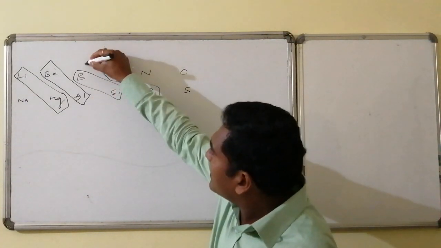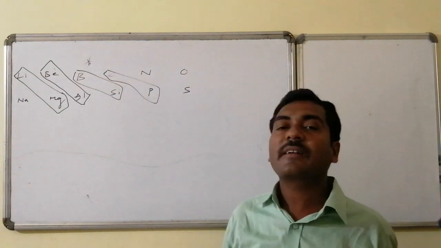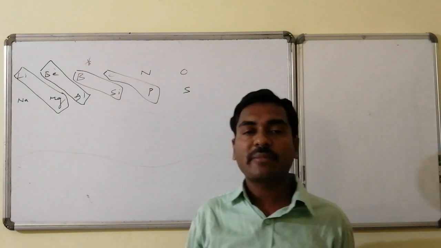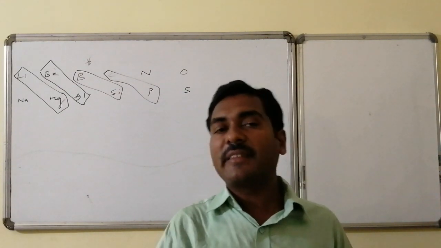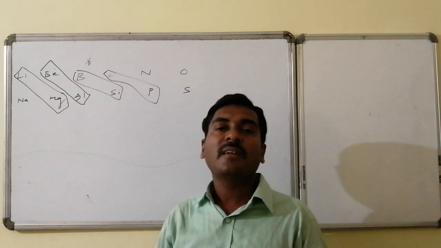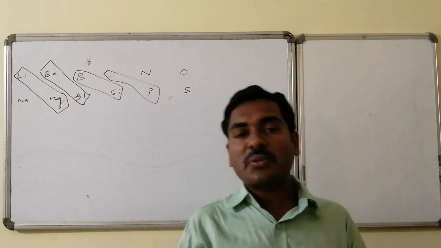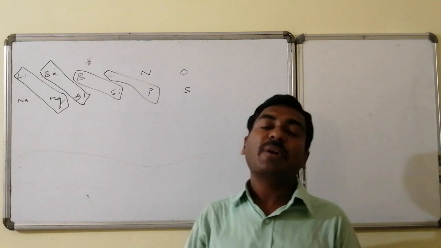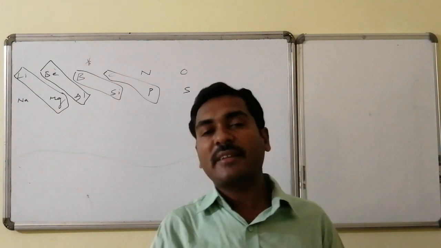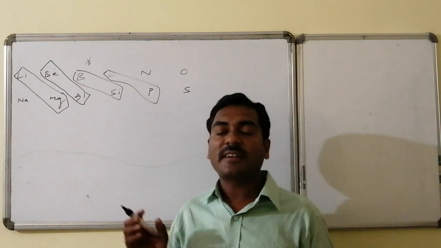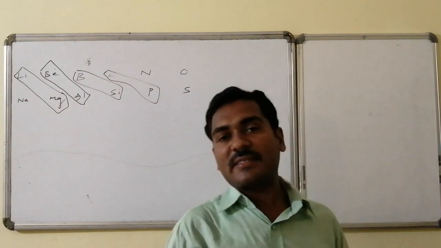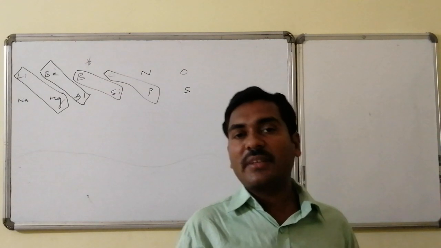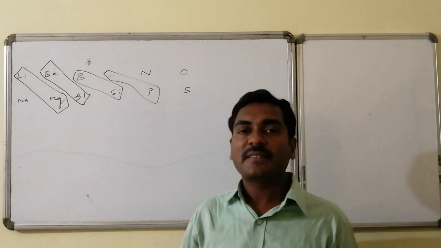Here for our discussion, boron as well as silicon have similar polarization power, being present diagonally in the periodic table as far as properties and electronic configurations are concerned, and both have a similar ratio of charge to size. Hence in some properties they are similar to one another, and that relation is said to be the diagonal relation. Now let us discuss the diagonal properties of boron with respect to silicon.